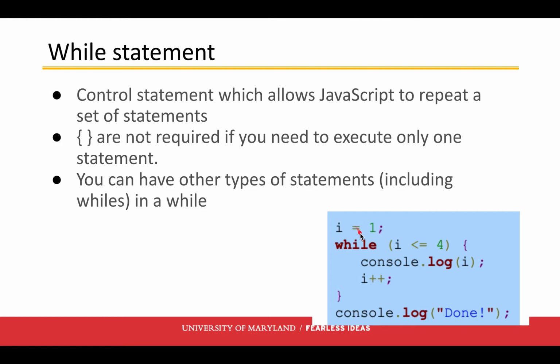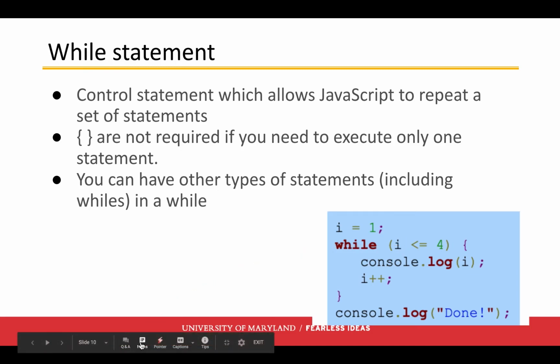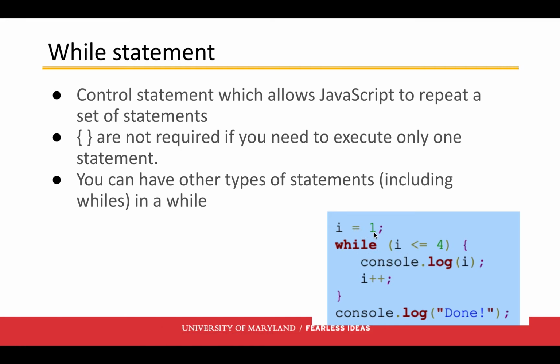So just so we can see how this works. All right, I equals 1, so we have a variable called I, and it's equal to 1. Then we're going to say, while I is less than or equal to 4, console.log I, then I++. So let's go ahead and trace through this, okay? So I is equal to 1.